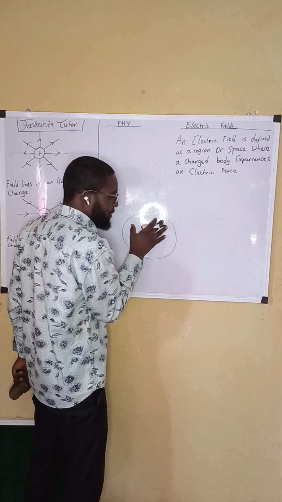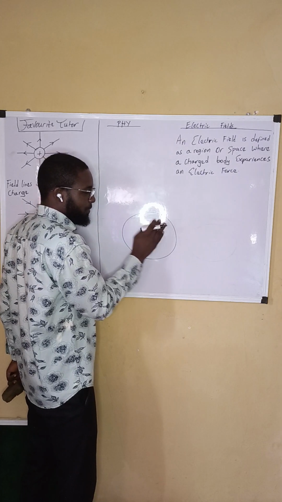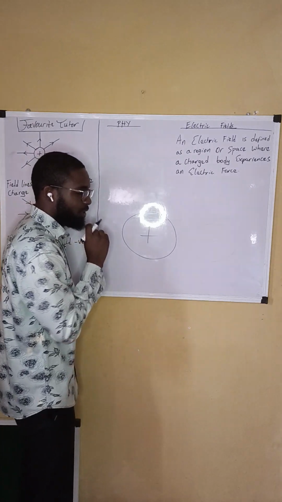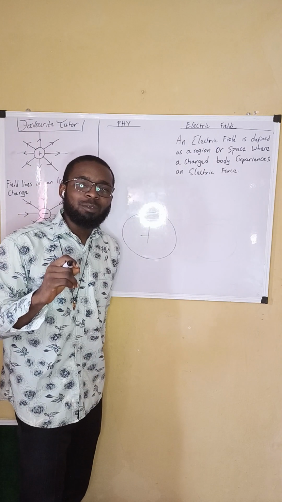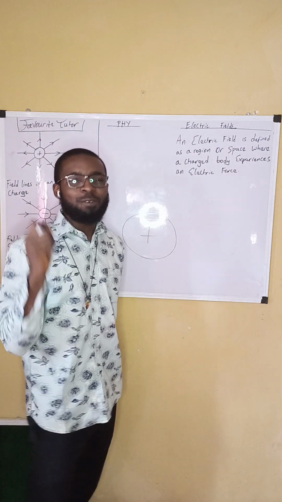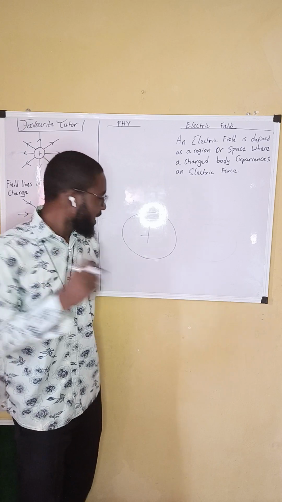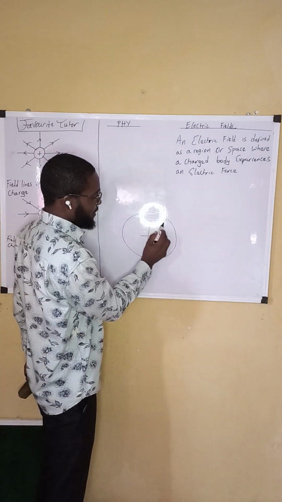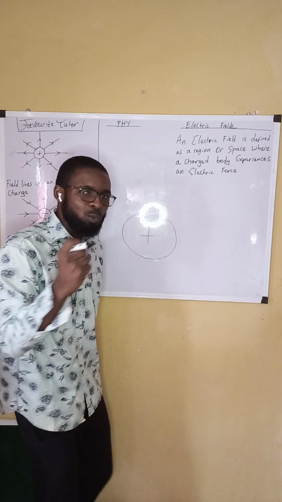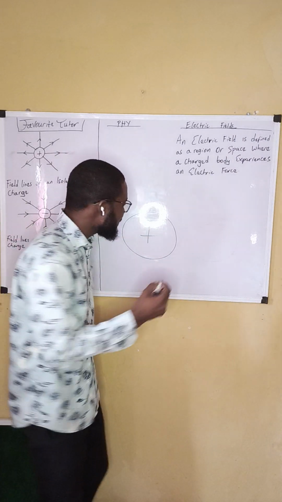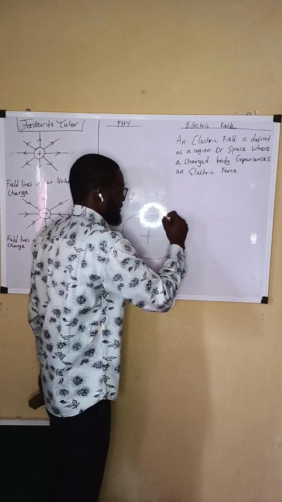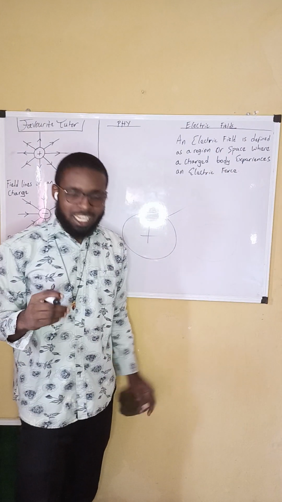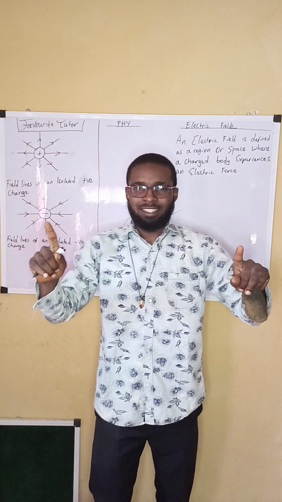Within this field, if we place a charged body right here, we will observe an electric force. This field is positively charged, covered with electricity. The kind of force we are going to observe is the force of repulsion. It's just like taking two live wires.